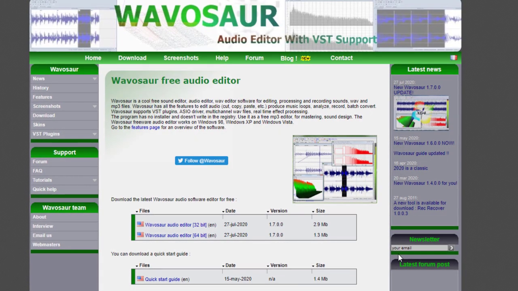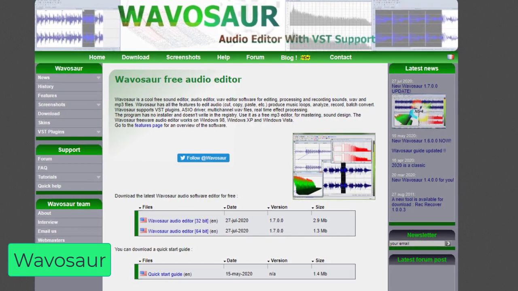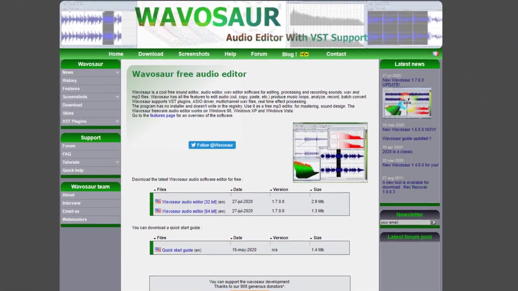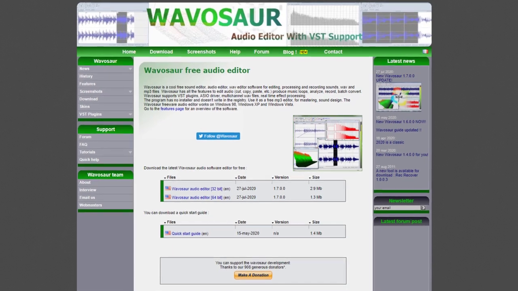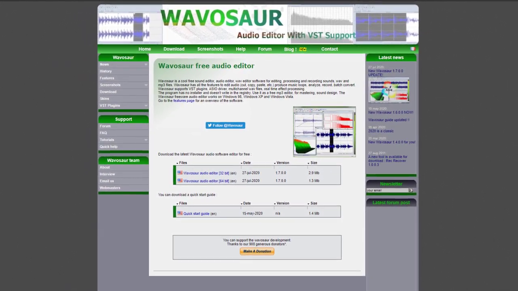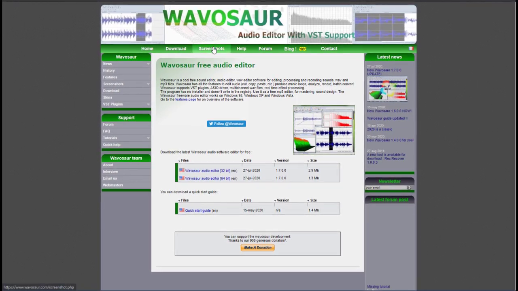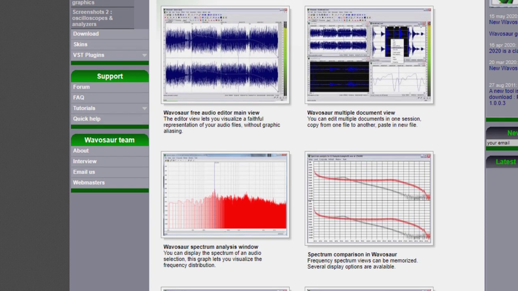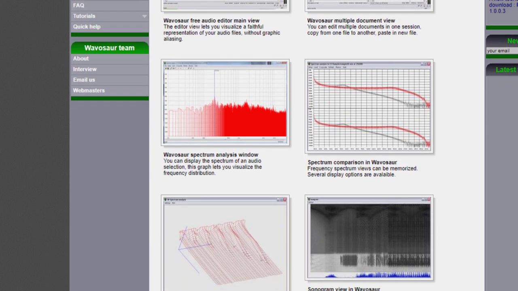The next one on our list is WavoSour. One downside to Audacity is that you cannot edit multiple projects at the same time. You can't work on several different audios at once, but that's one of the great attractions of WavoSour: a multi-document interface that uses tabs.